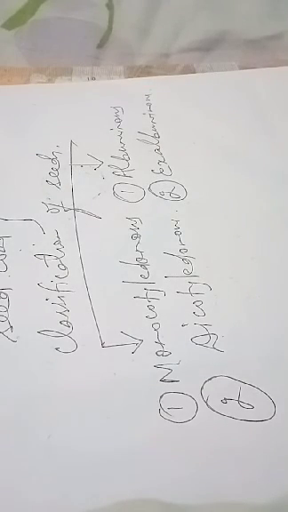If it does not contain endosperm, then it is ex-albuminous. So, based on the presence or absence of endosperm, seeds are albuminous or ex-albuminous. Okay, children, all these definitions are given in your book. You can learn the definitions and examples from the book. Then we come to the next part.